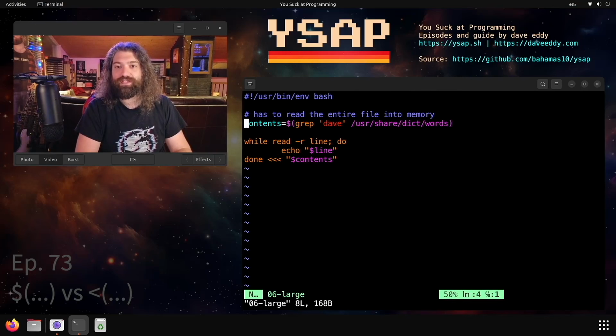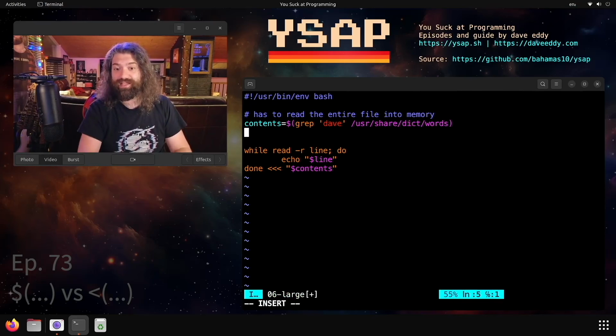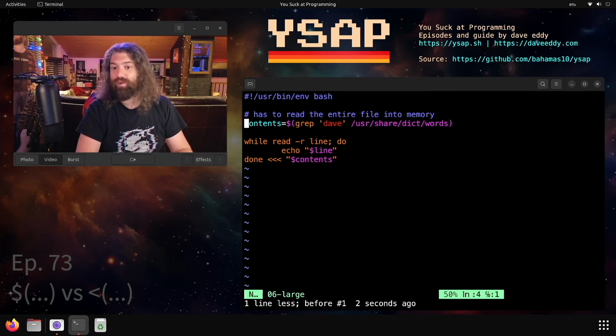This is great. This command substitution is great when you can fit the whole thing in a variable comfortably. The whole thing's going to be read into memory and you're not worried about it. This is also useful because I can get the exit code of grep. When this next line moves on, I know that grep has finished.